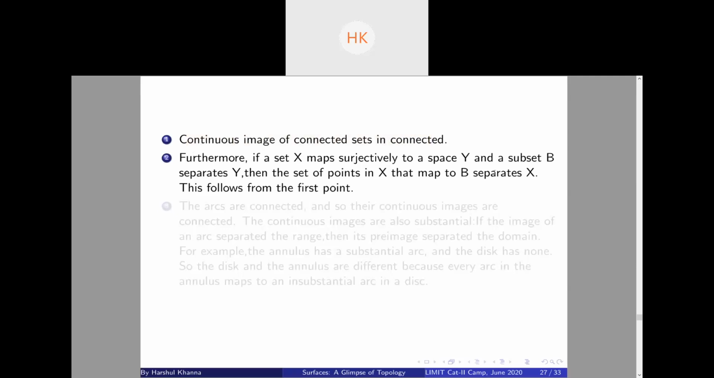Now, furthermore, it can be proved from the first point that if a set X maps surjectively to a space Y, and suppose there exists a subset B which separates this Y, then upon taking the pre-image of B, that would have to separate X. This follows from the first point. Is it clear to everyone why the pre-image of B would have to separate X?